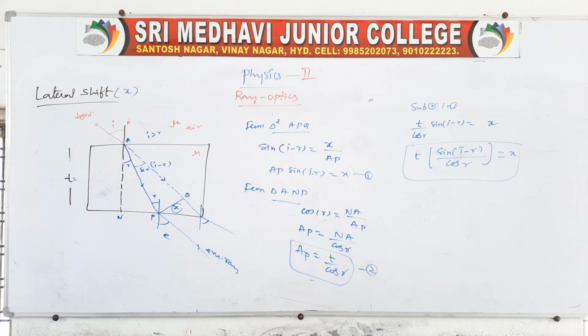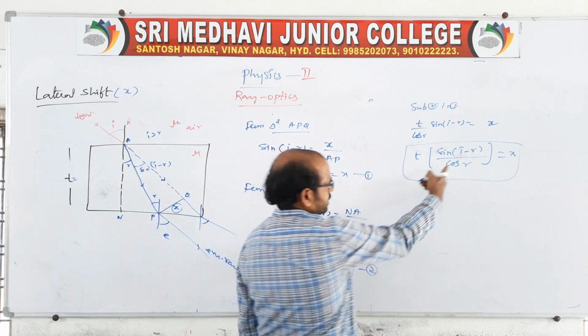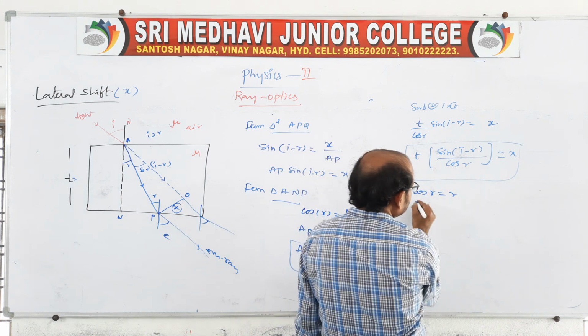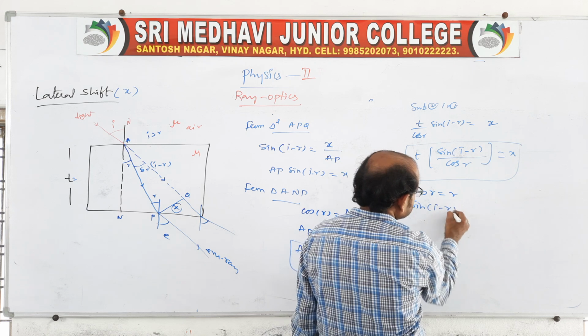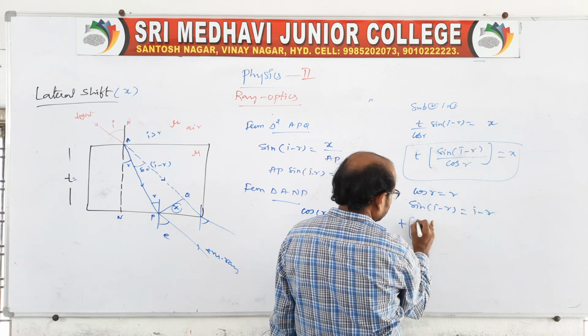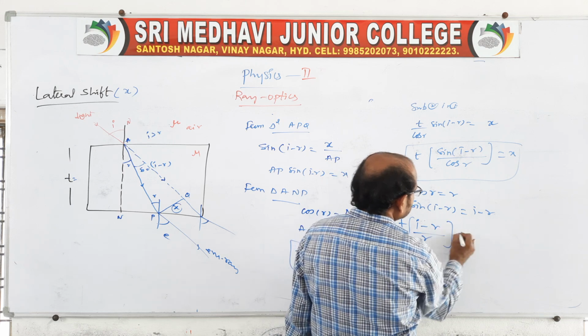Clear? In this case you can also take it like this. Suppose for small angles cos r is approximately 1, and sine of i minus r is approximately i minus r. So T into i minus r by r is equal to x.